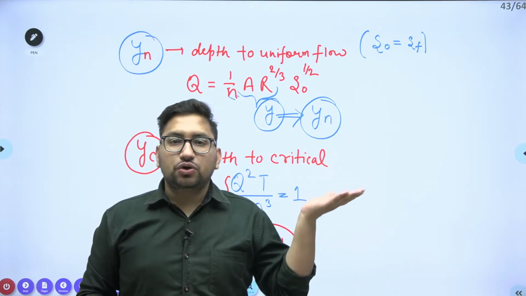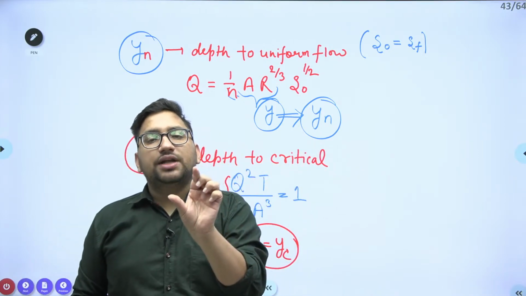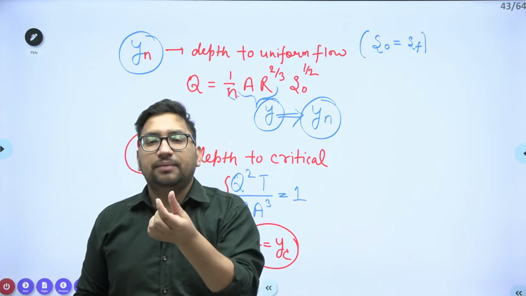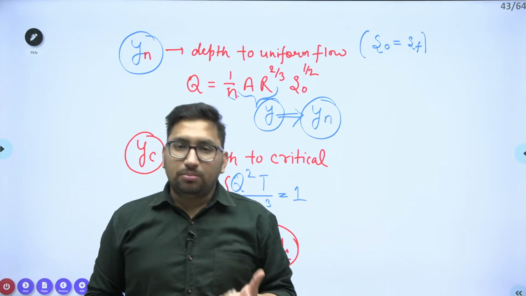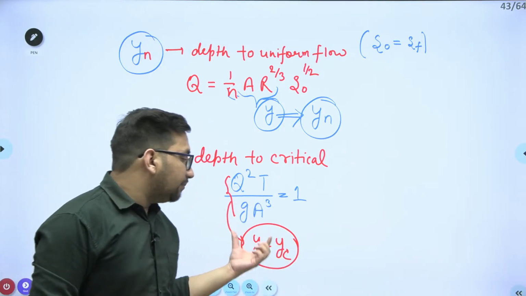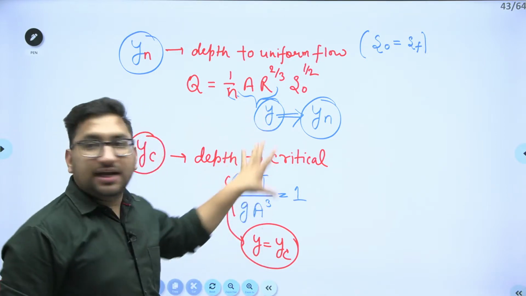For the rectangular channel and triangular channel, we have already seen the final results. YC is equal to Q square upon G to the power 1 by 3 for your rectangular channel, and YC is equal to 2Q square upon G M square whole to the power 1 by 5 for your triangular channel. So from here you will be able to calculate the YC value. So these two depths are clear.